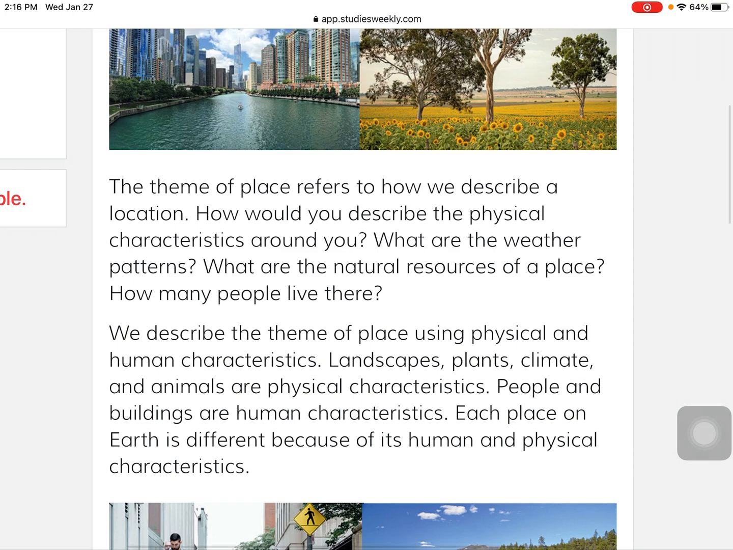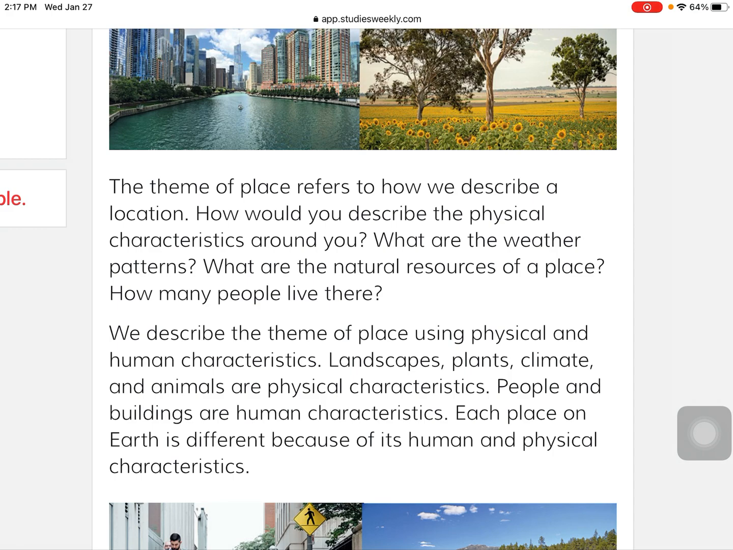The theme of place refers to how we describe a location. How would you describe the physical characteristics around you? What are the weather patterns? What are the natural resources of a place? How many people live there? We describe the theme of place using physical and human characteristics. Landscape, plants, climate, and animals are all physical characteristics. People and buildings are human characteristics. Each place on Earth is different because of its human and physical characteristics.